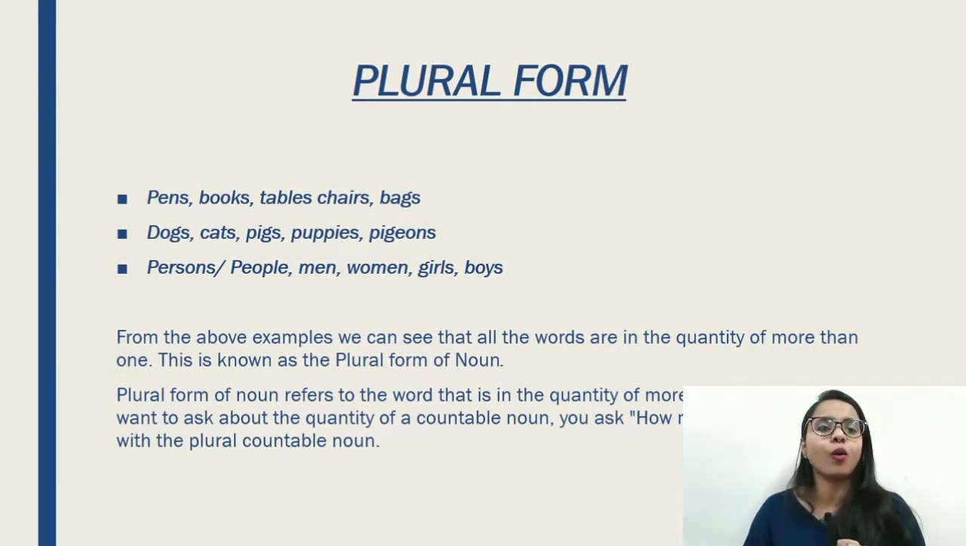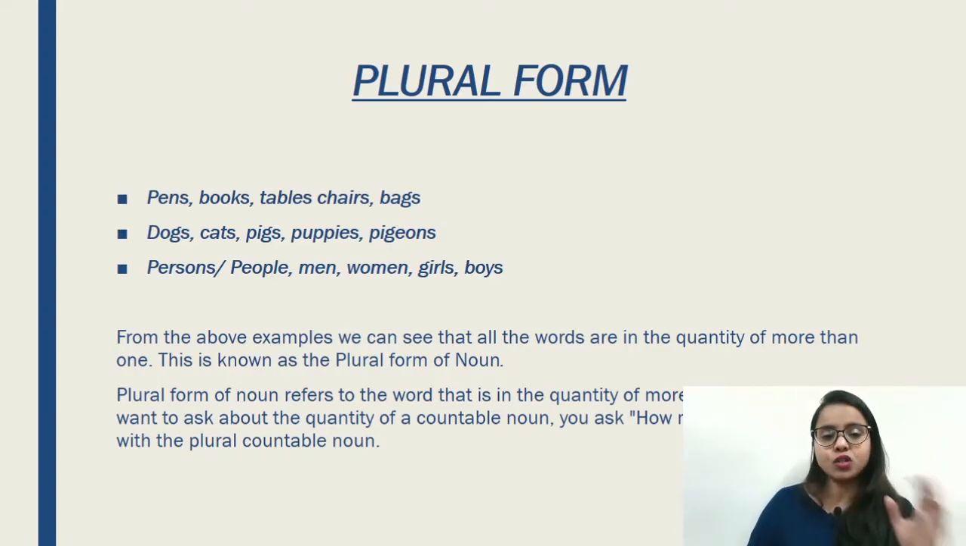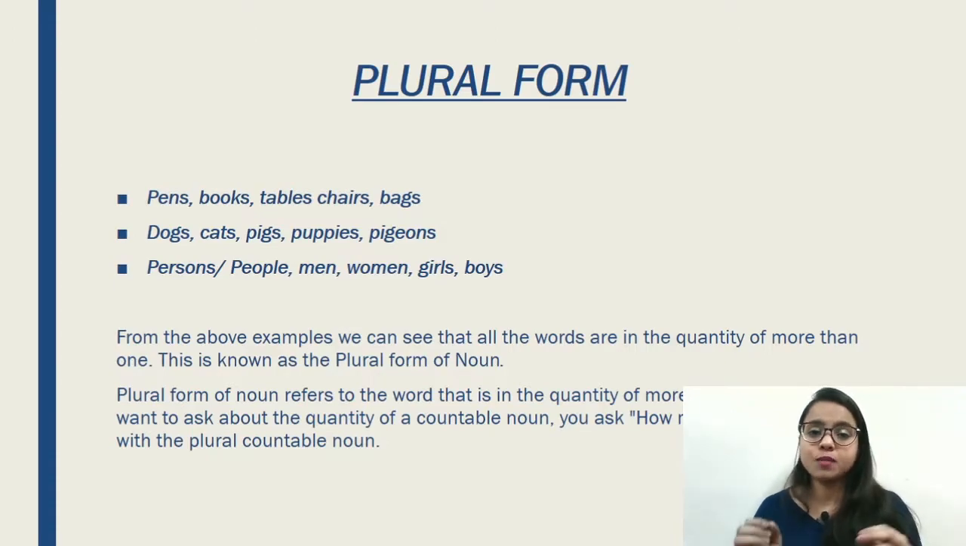What is a plural form? Singular is one. Plural is more than one. Okay, so pens, books, tables, chairs, bags, we are adding s to that. Just pay attention to that. Okay, dogs, cats, pigs, puppies, pigeons.